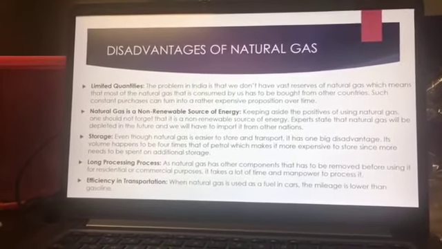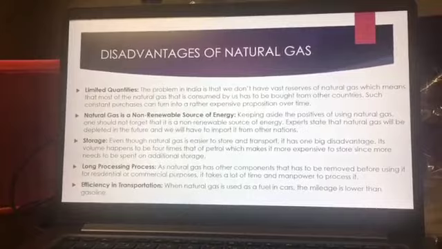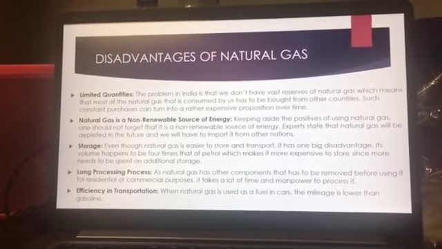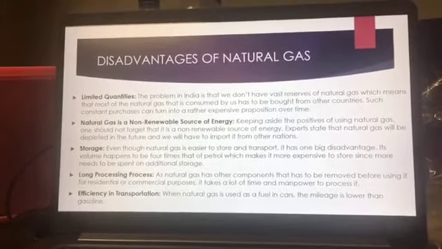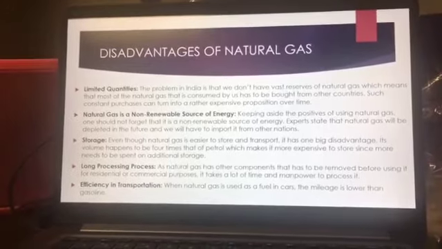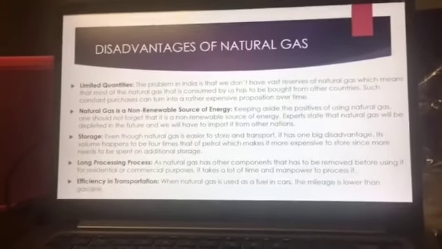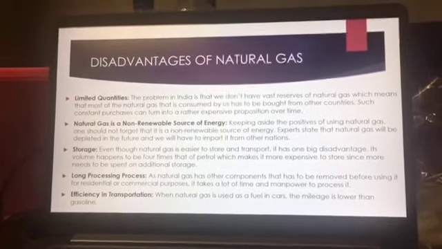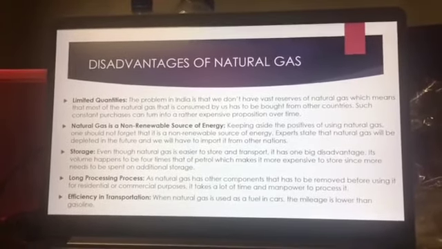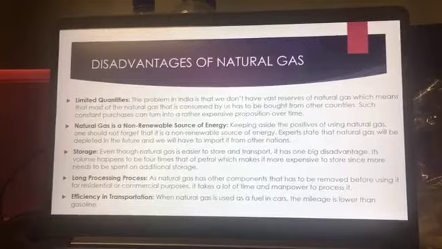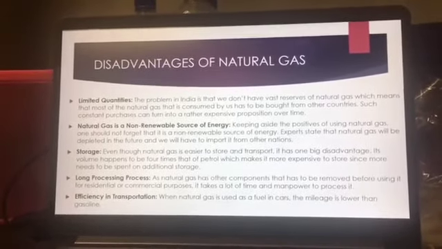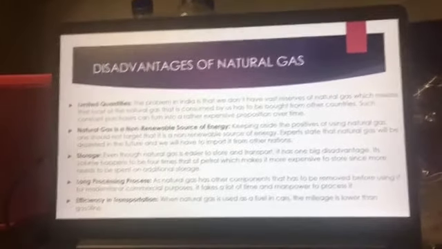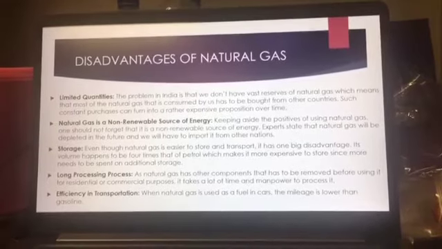Natural gas is a non-renewable source of energy. Keeping aside the positives of using natural gas, one should not forget that it's not a renewable source of energy. Experts state that natural gas will be depleted in the future and we will have to import it from other nations. Storage. Even though natural gas is easier to store and transport, it has one big disadvantage.